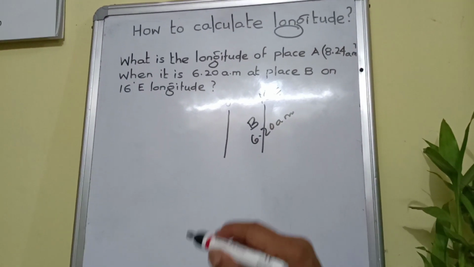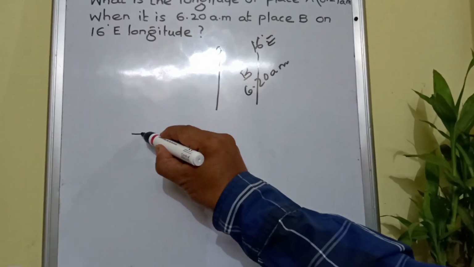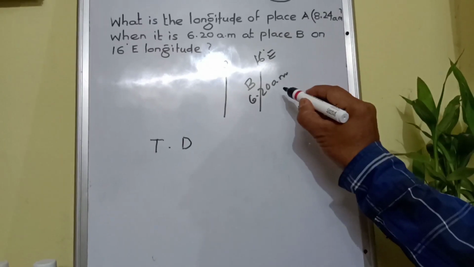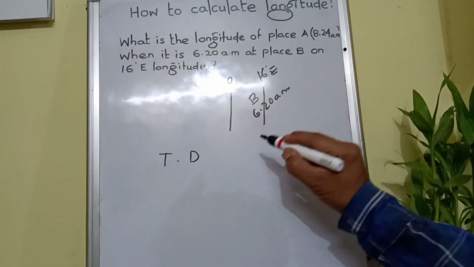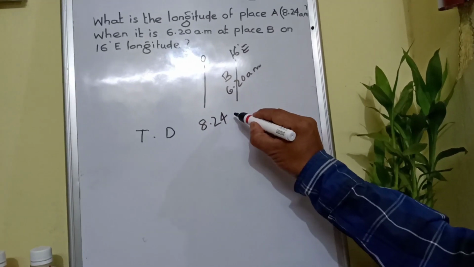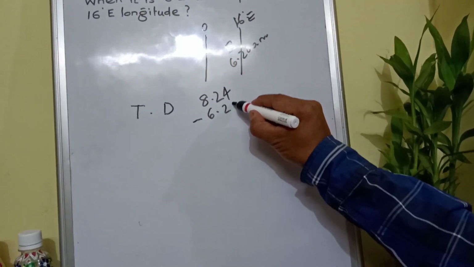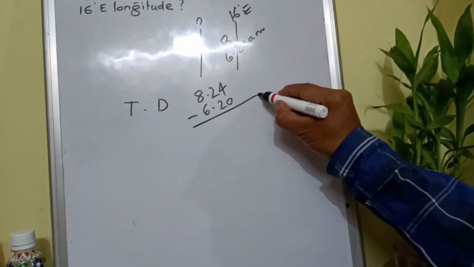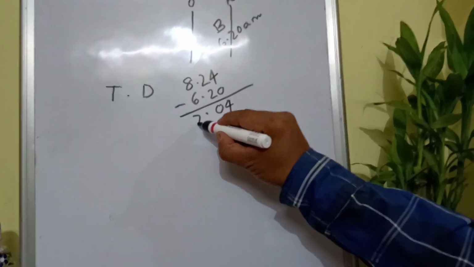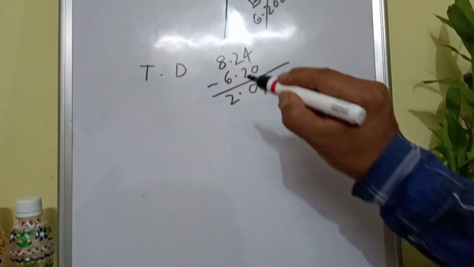Here what is to be done? First you see, get the time difference between the two places A and B. What is the time gap? 8:24 am minus 6:20 am. Clear? Here you get the difference: 2 hours 4 minutes. Here what you can do?